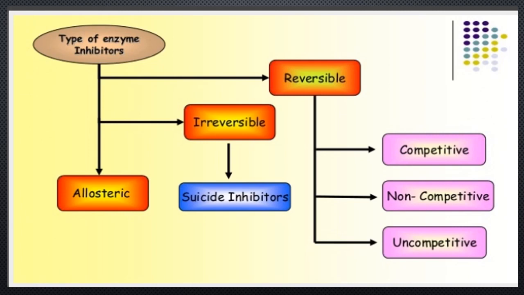There are three broad categories of enzyme inhibition: reversible inhibition, irreversible inhibition, and allosteric inhibition. Reversible inhibitors are of three types: competitive, non-competitive, and uncompetitive. A competitive inhibitor closely resembles the real substrate and is regarded as a substrate analog. It competes with the substrate and binds at the active site of the enzyme but does not